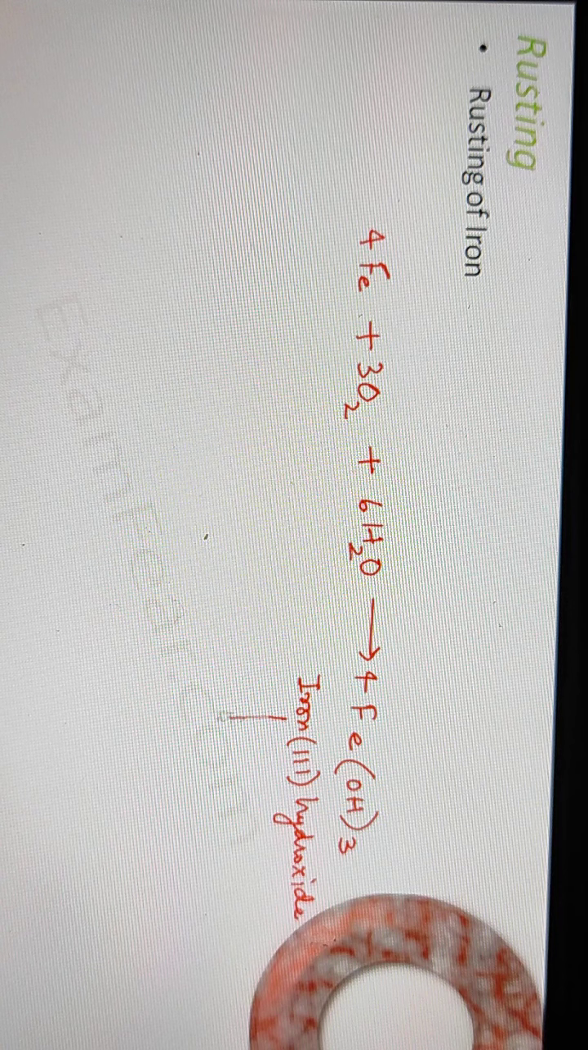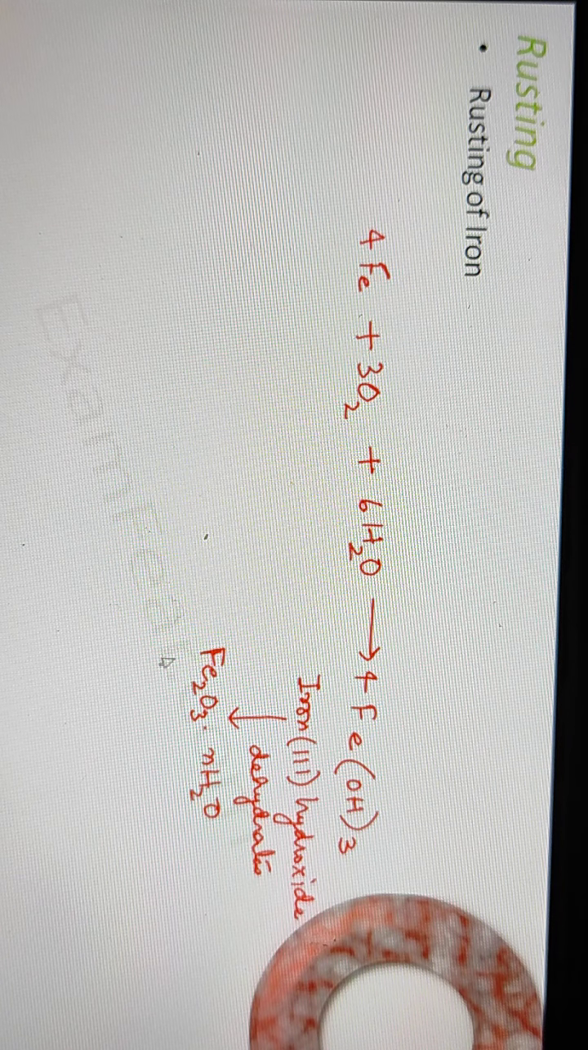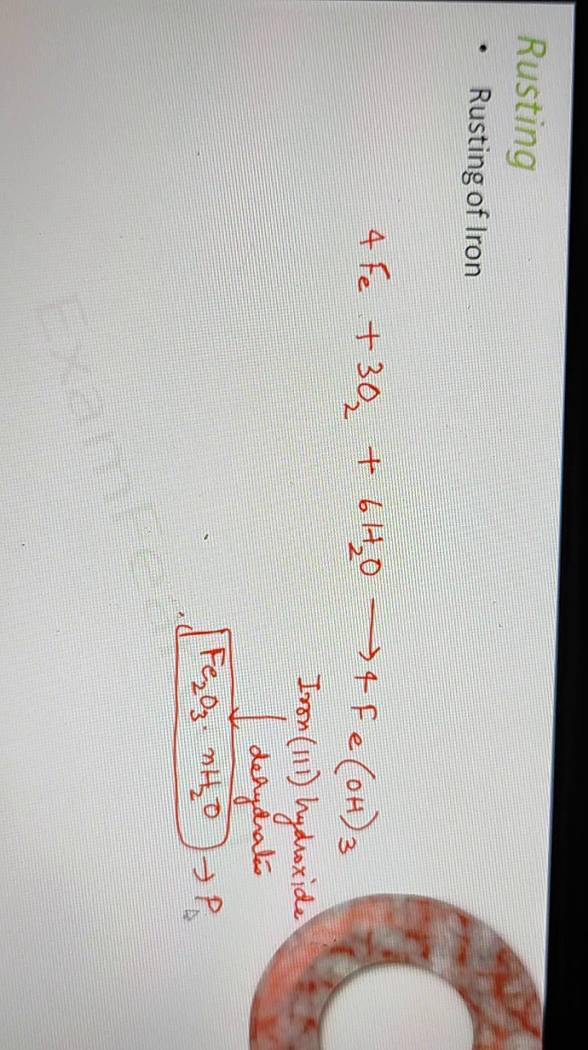Now this iron hydroxide later dehydrates. It loses water content to form Fe2O3.xH2O, and this substance is nothing but rust. So the reddish colour layer or the reddish colour powdery substance which is seen on the surface of an iron object is nothing but Fe2O3.xH2O. This is how rusting of iron takes place.